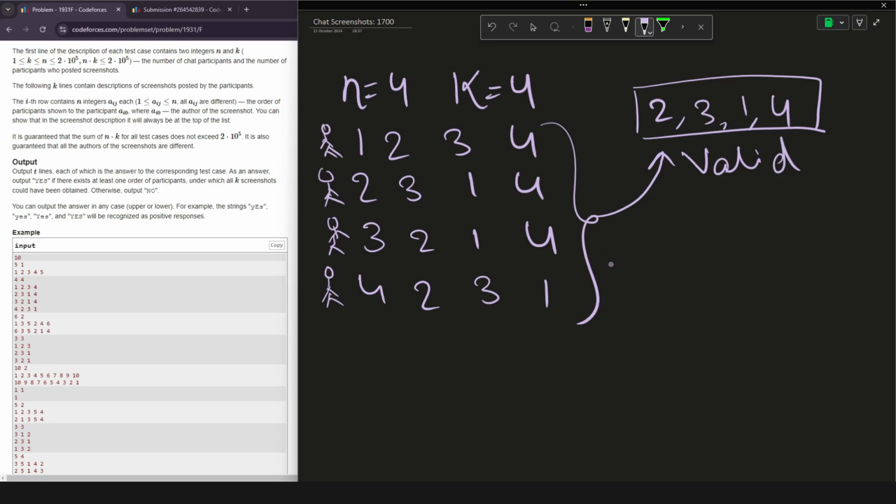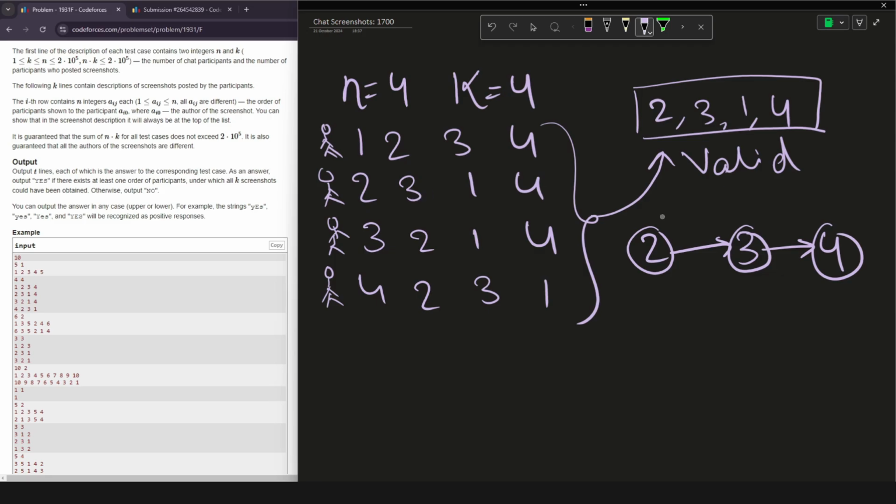So where is this problem hinting towards? What we wanted is that 2 should come before 3, 3 should come before 4, 3 should come before 1, 1 should come before 4, right? So this is pointing towards a topological sort solution. To check if a valid order is possible or not, we will direct the edge from this to this. So here we will direct the edge from 2 towards 3 and then from 3 towards 4.